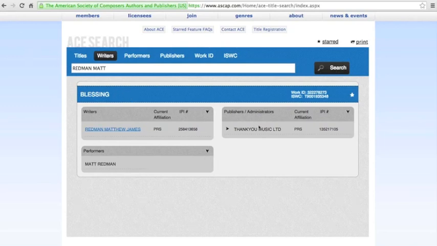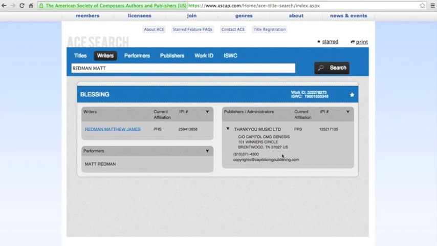Well, actually, we can use this one. Thank You Music. How do we get in contact with them? Click on that down arrow, and you'll see a drop down for the contact information. You see a phone number and an email address. So you can actually request a license directly from this point.